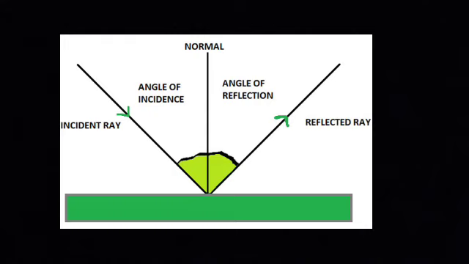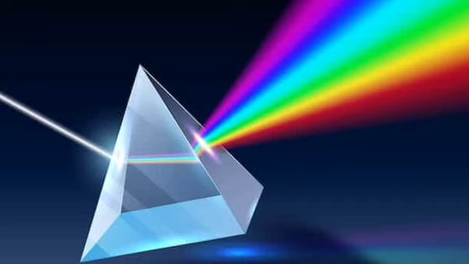Activity 2. Keep two plane mirrors at right angles to each other with their edges touching. Place a coin between the mirrors. You will see three images of the coin. When the angle between the two mirrors is 0 degree, 45 degree, 60 degree, and 120 degree, then the number of images formed is infinite, 7, 5, and 2 respectively. Keeping the mirrors at 0 degree means that both the mirrors are parallel to each other.